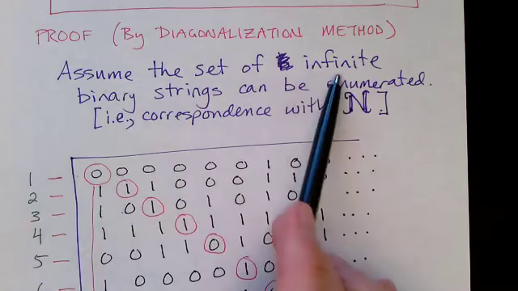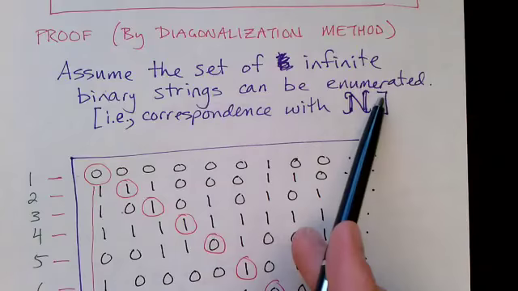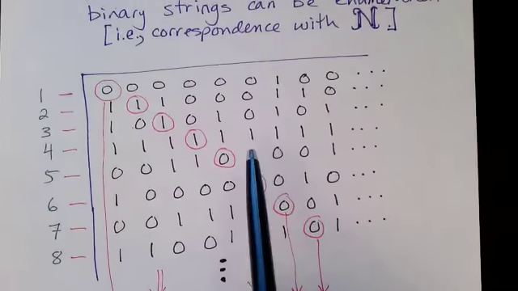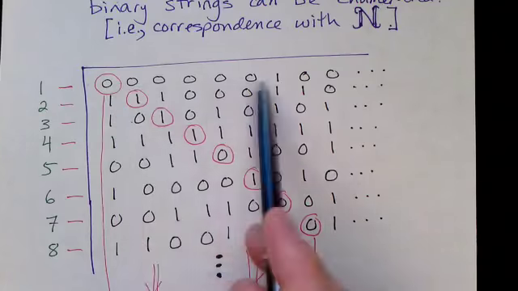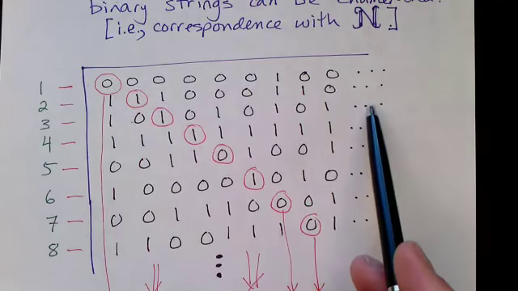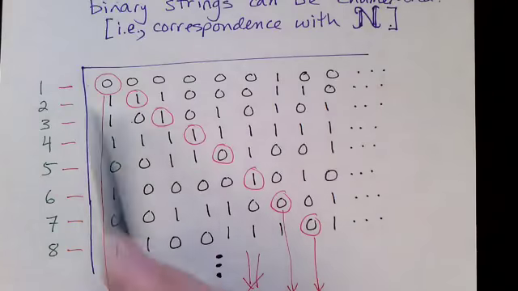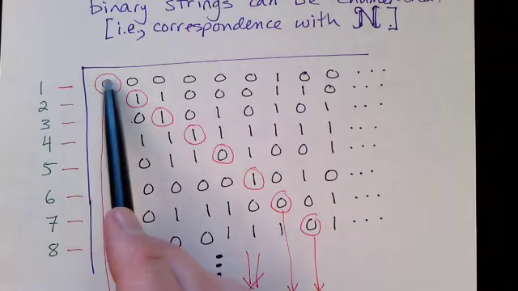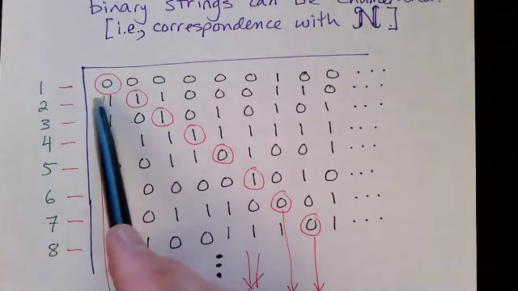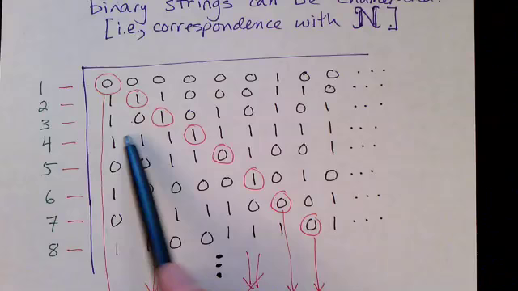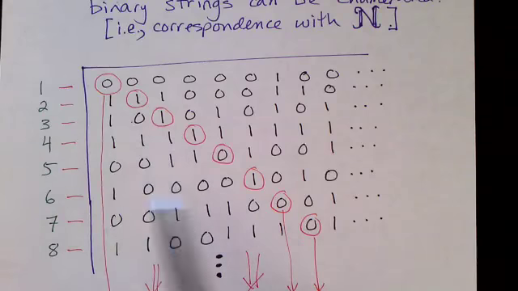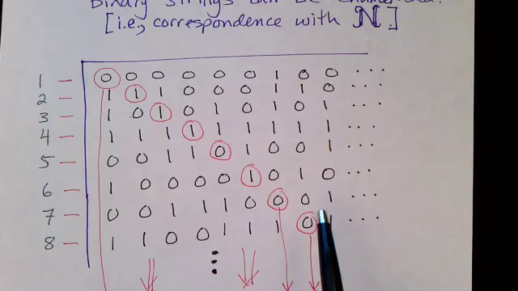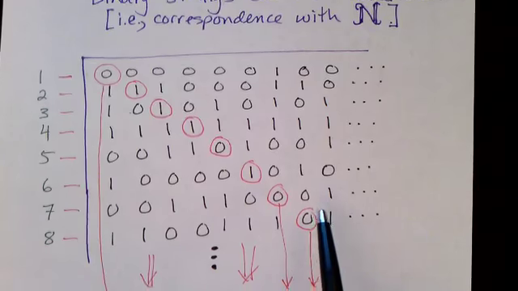Assume the set of infinite binary strings can be enumerated. So we can assume that we could list out every infinite length binary string in a table, and there would be a correspondence. One number is listed first, another is second, another is third, and then we have 4, 5, 6 numbers. So we can order these things if they are countably infinite.